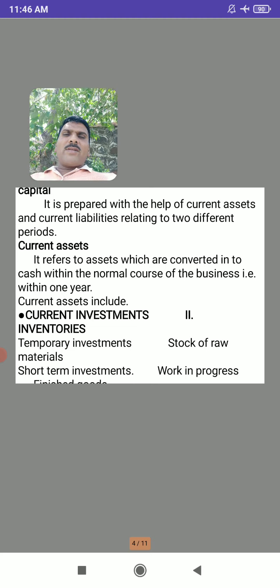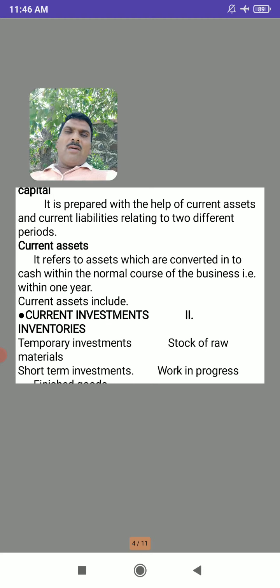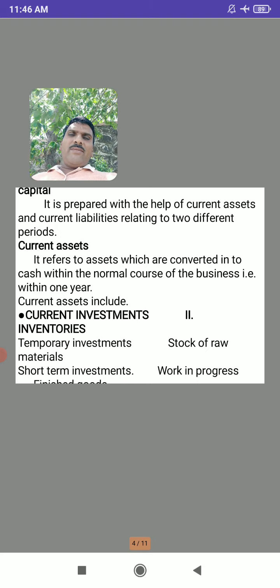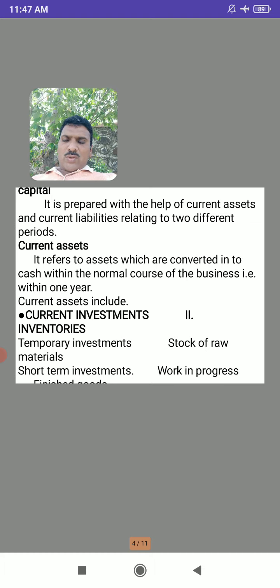First of all, we will see what we mean by current assets. These are the assets which are converted into cash in the normal course of business, that is, within a period of 1 year. Current assets include current investments, meaning temporary investments and short term investments.